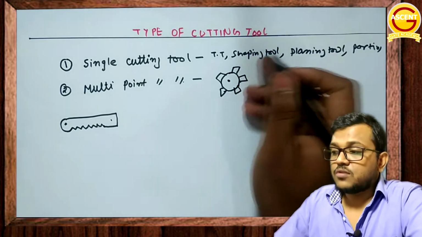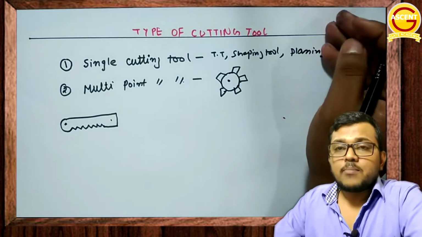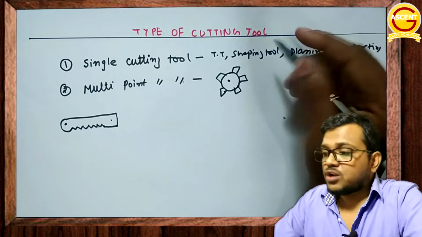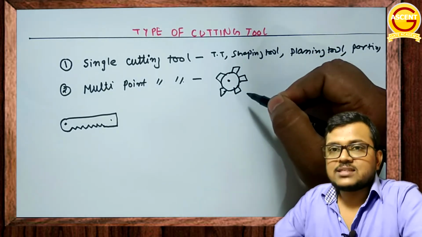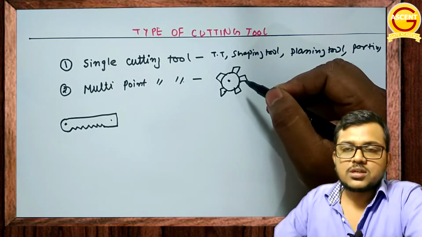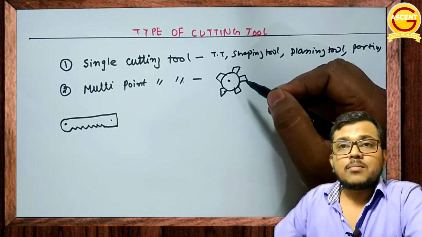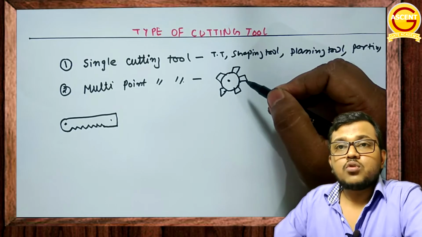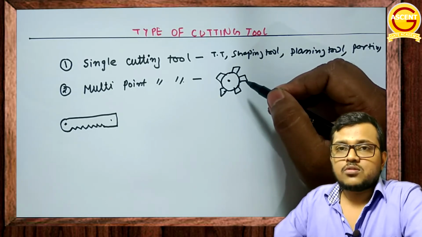Although it comprises many single point cutting tools, it is a multi-point cutting tool as more than one cutting edge is available for metal removal. So you understood the definition of a multi-point cutting tool: the one which has more than one cutting edge for metal removal.